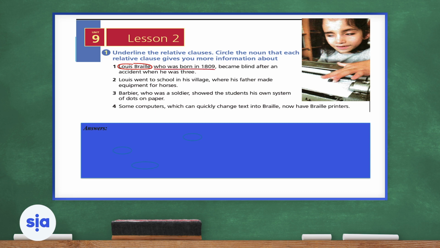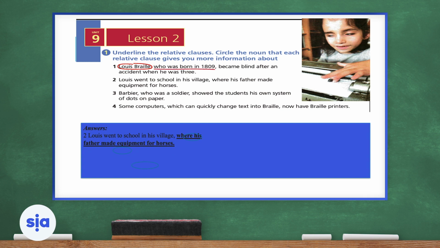Now let's look at number 2. Louis went to school in his village where his father made equipment for horses. Of course, we will circle our subject, which is Louis, and then we're going to underline the relative clause where his father made equipment for horses.